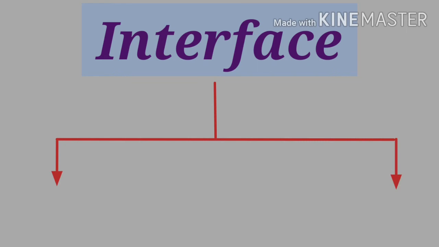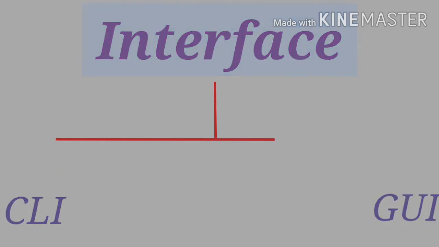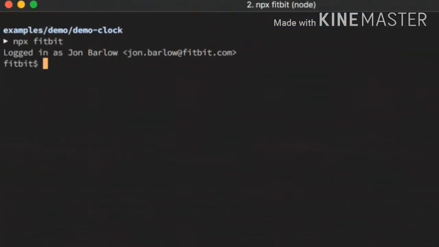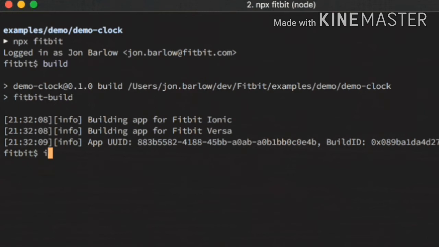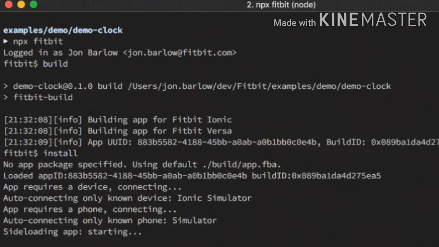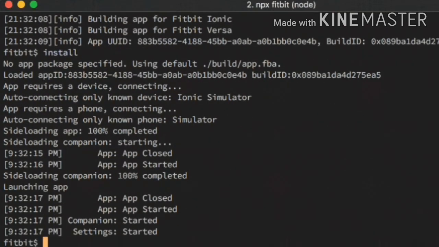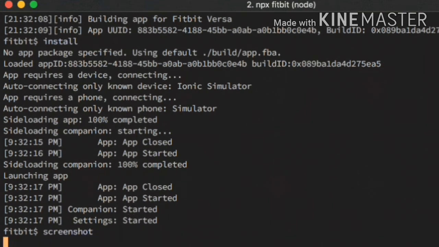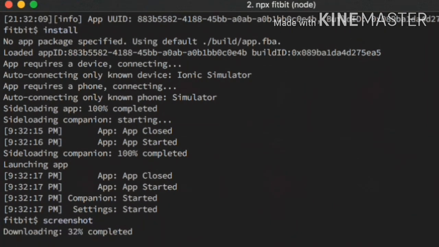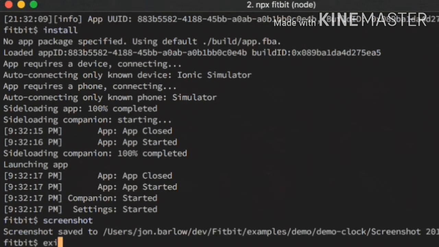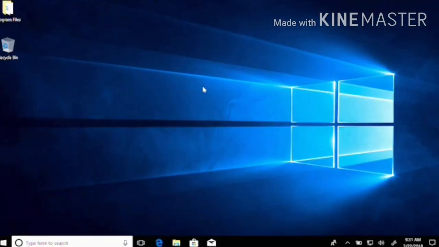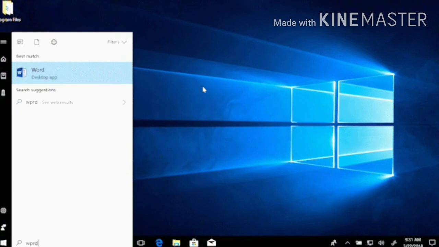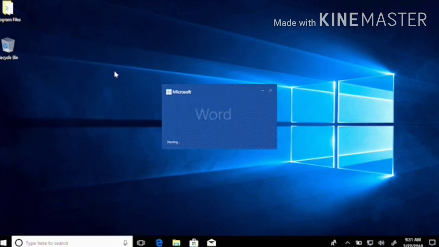There are two types of interface: one, CLI, command line interface, and second, GUI, graphical user interface. In CLI, that is, command line interface, as the name suggests, you have to give a command for each and every task. You need to remember all the commands to perform your task, for example, to open, to save, to print, for each and every task. But in GUI, it has graphics and icons. You just have to click on it.